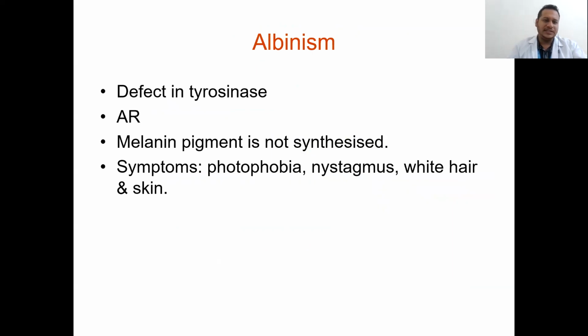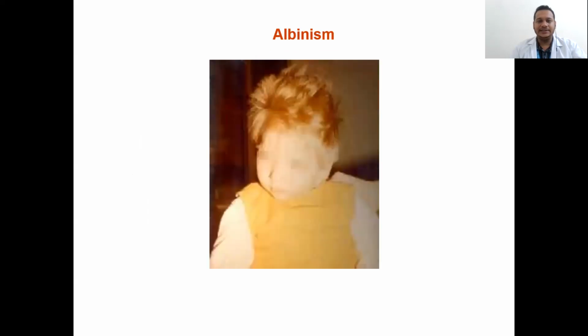Albinism is a defect in the tyrosinase enzyme. It is an aromatic amino acid defect. Melanin pigment is not synthesized, and the symptoms are photophobia, nystagmus, and white hair and skin. This is the picture of albinism.